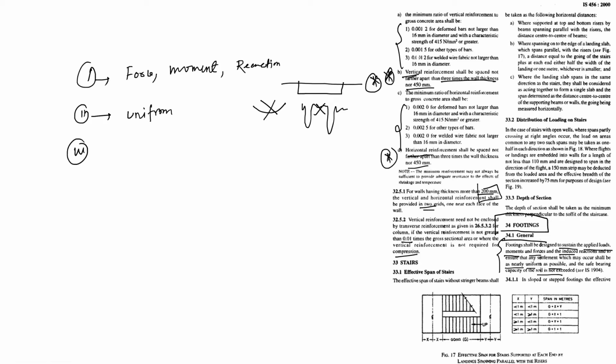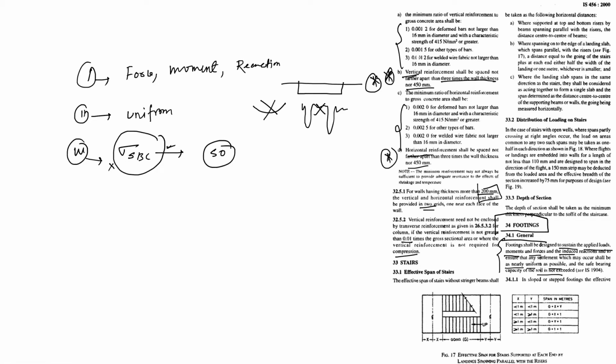And third point, the safe bearing capacity of soil is not exceeded. Safe bearing capacity sigma s or SBC, which we learned how to calculate in my soil mechanics playlist, so just go and check it out. So definitely do not exceed this value.